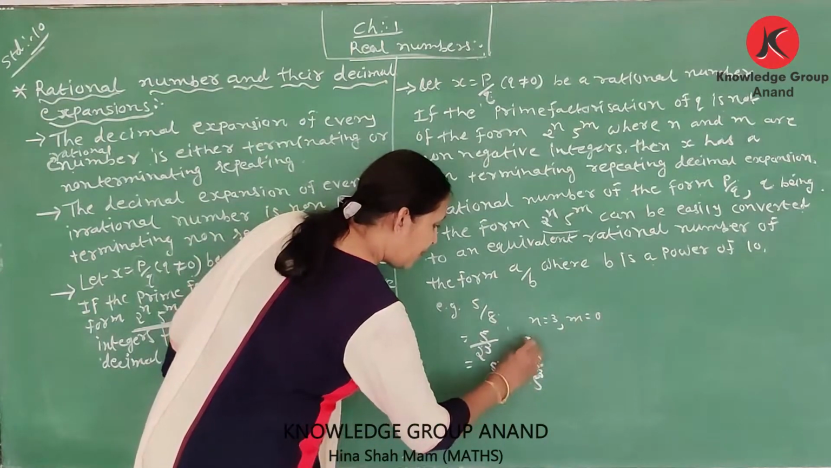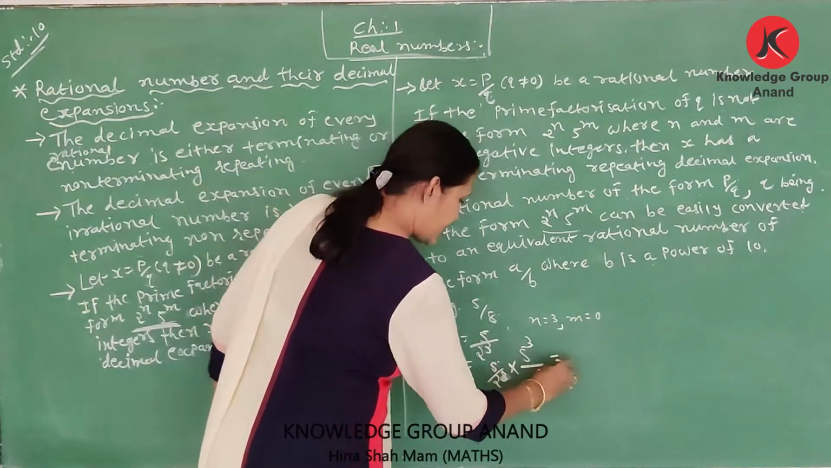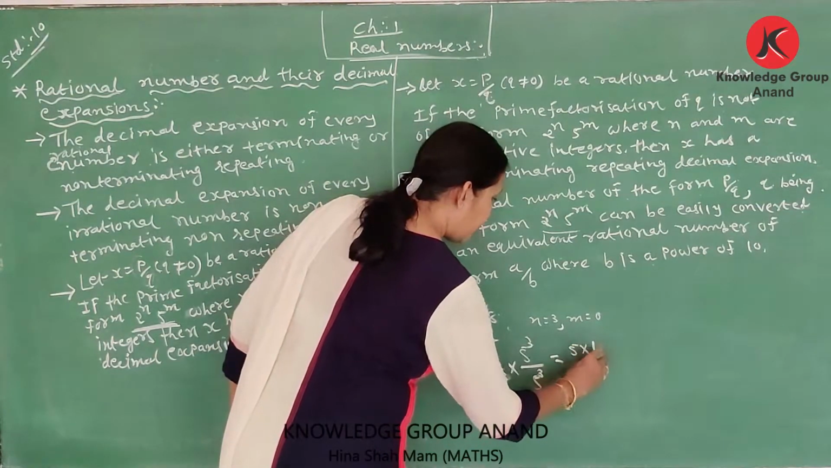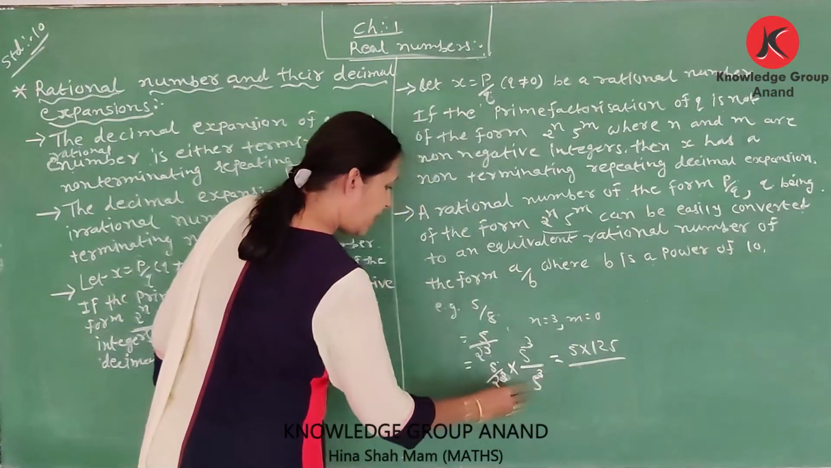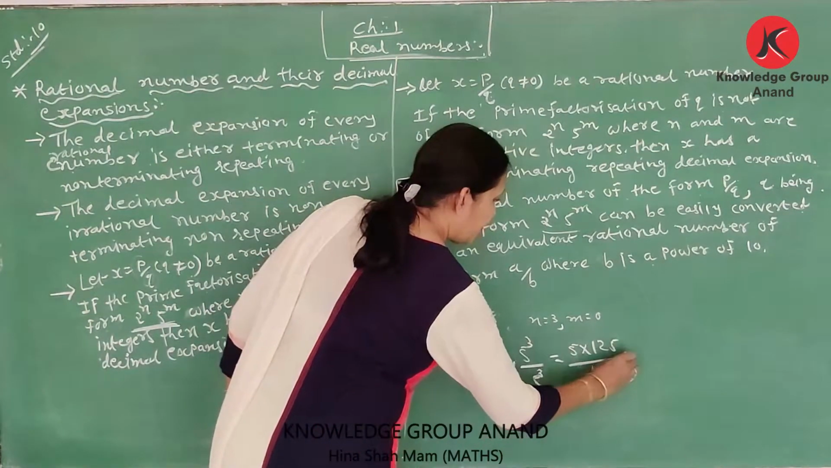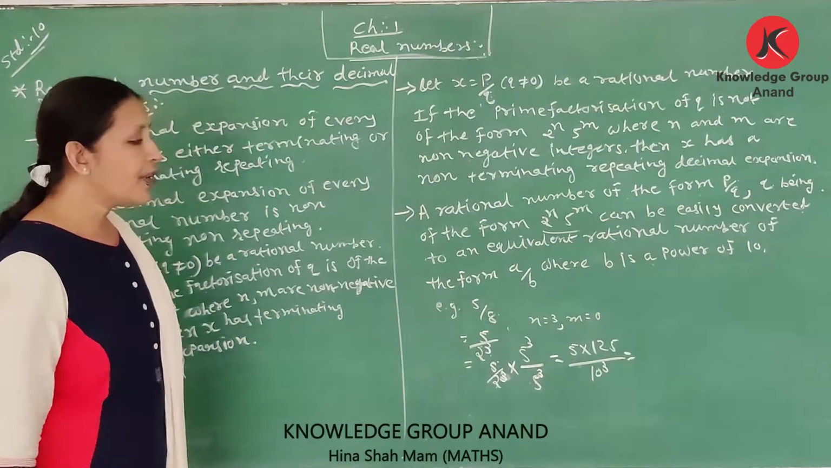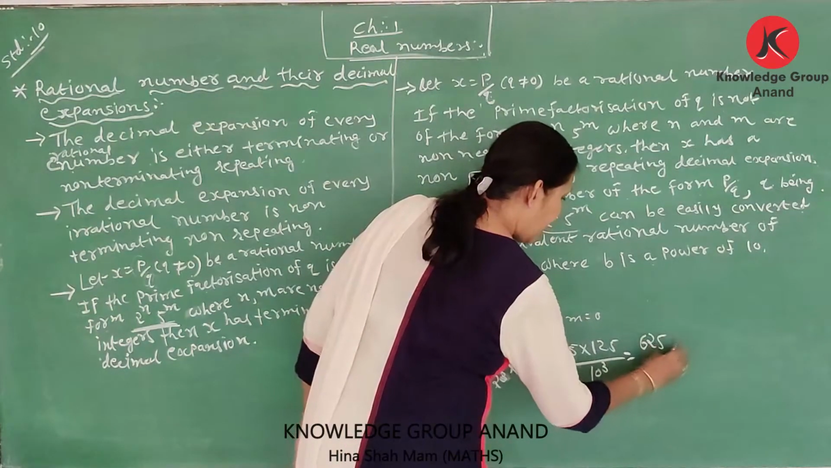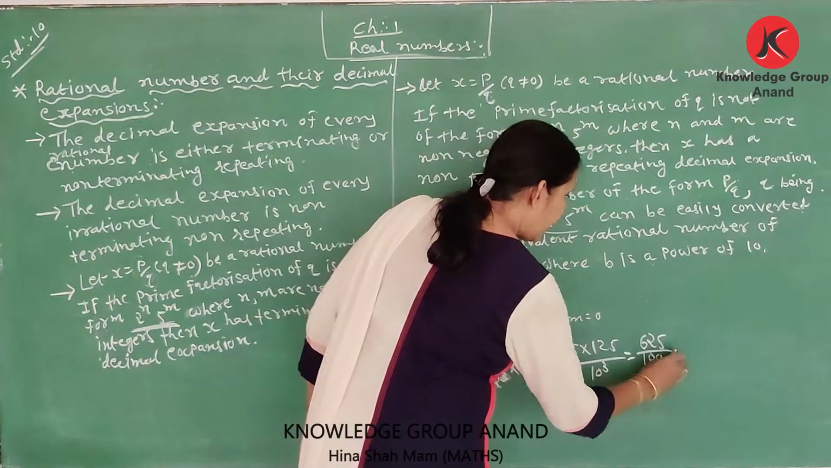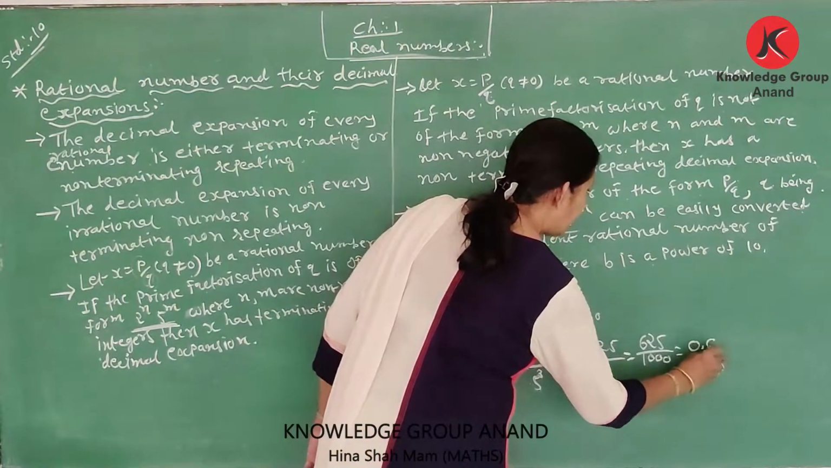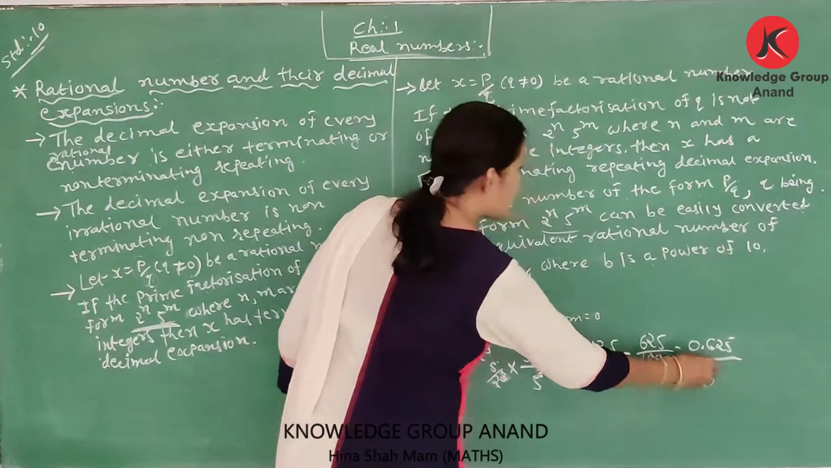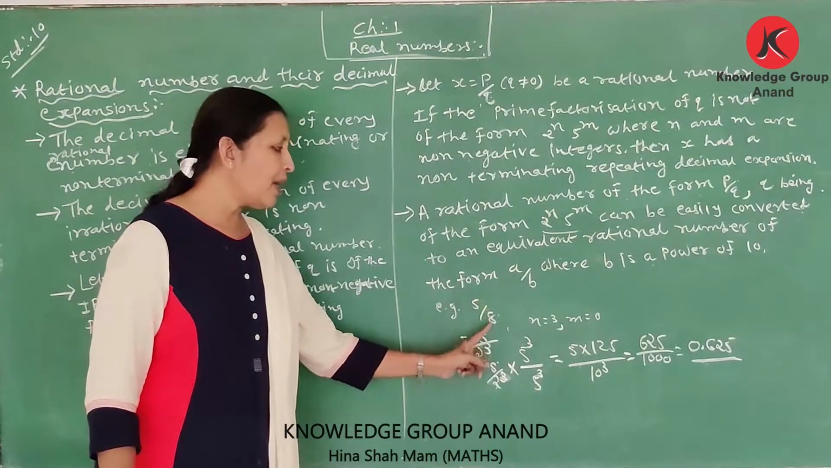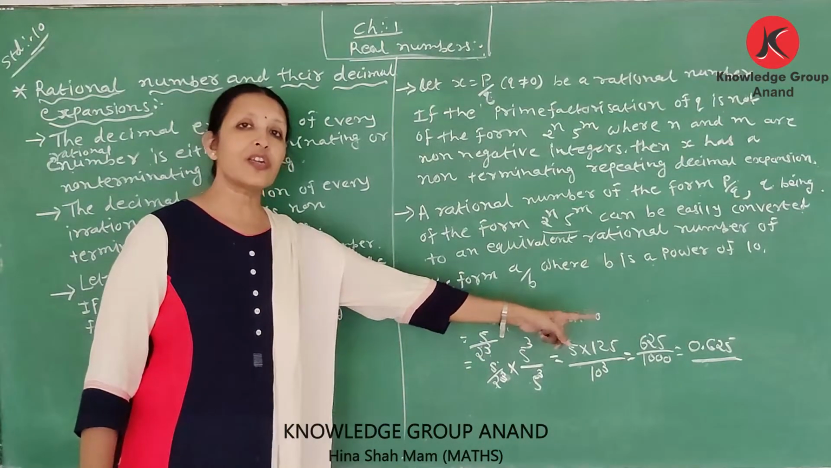Therefore we multiply by 5 cubed, and it becomes 5 into 125 upon 2 cubed into 5 cubed, which is 10 cubed. That is 5 into 125, which is 625, upon 1000. We write it in decimal form: 0.625. Without dividing, we get the answer. Suppose we divide 5 by 8, then we also get the answer 0.625.